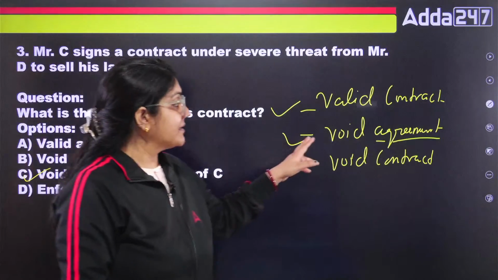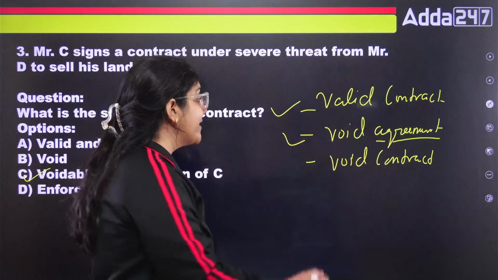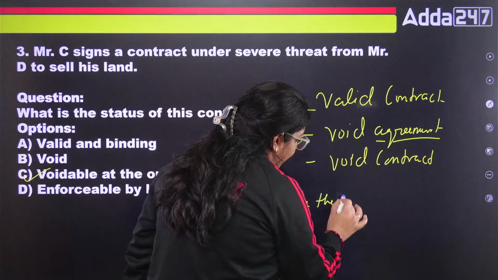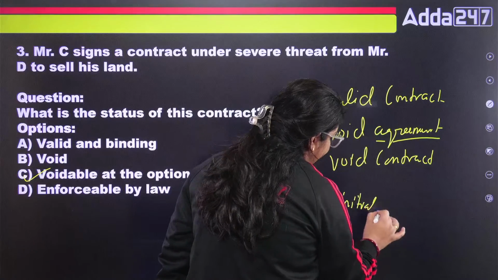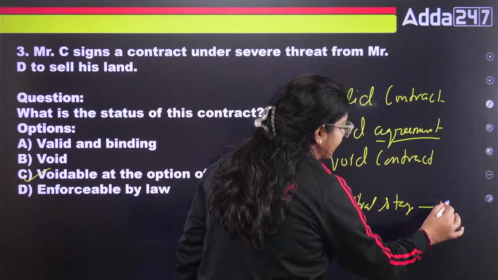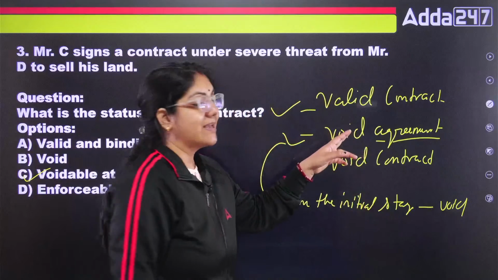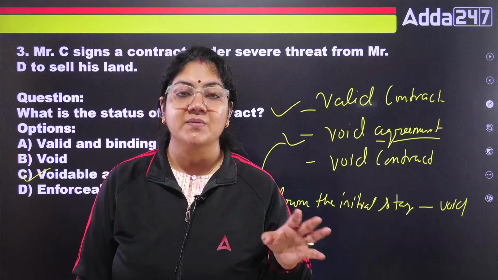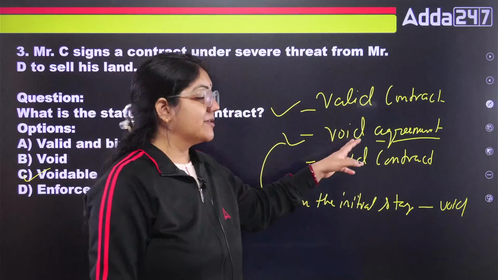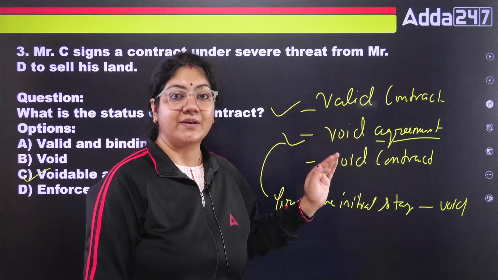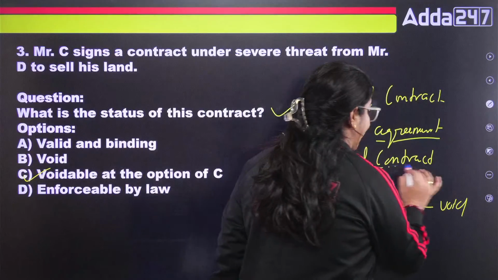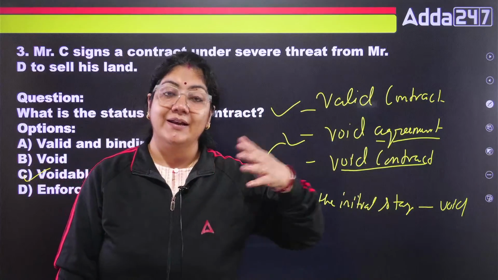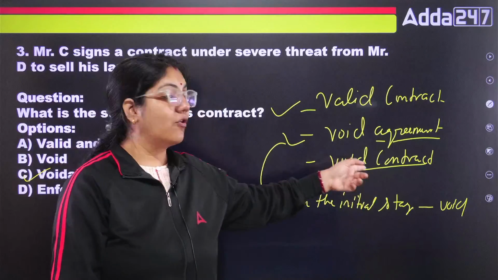So class, if we talk about the void agreement, it means it is void from the initial stage. This is called a void agreement. Example, if any agreement is done by a minor, or by a drunken person, in that case that agreement will be totally void from the very beginning. But in a void contract, initially it is valid, but later on it is void. This is called a void contract.